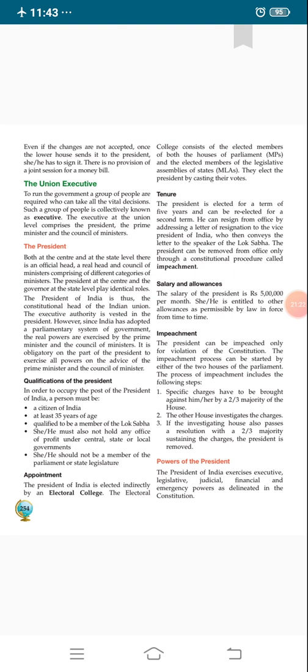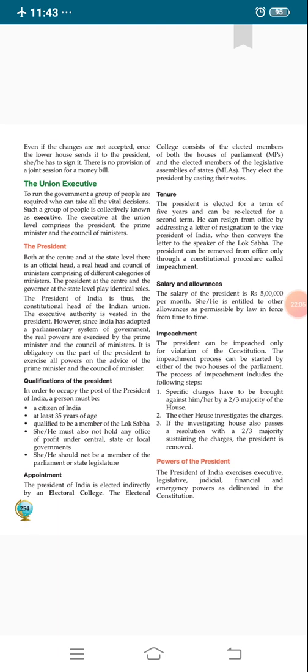First, specific charges have to be brought against him or her by a 2/3 majority of the House. Then the other House investigates the charges. It means one House brings the charge of impeachment against the President, and the other House investigates it. If the investigating House also passes a resolution with a 2/3 majority sustaining the charges, the President is removed.